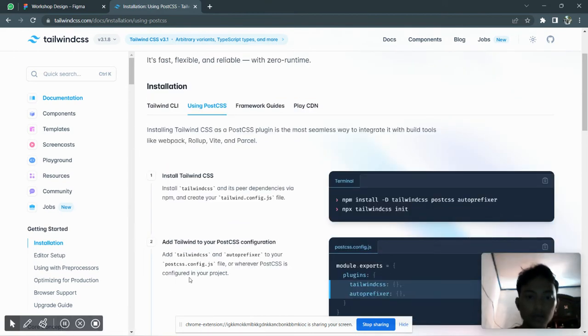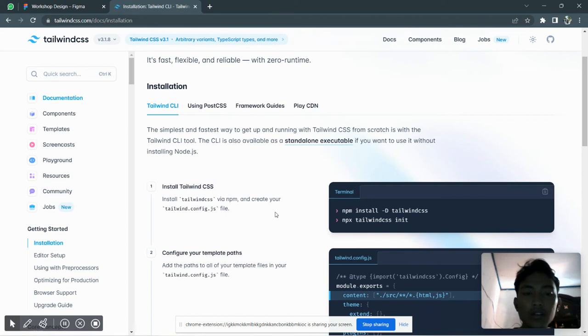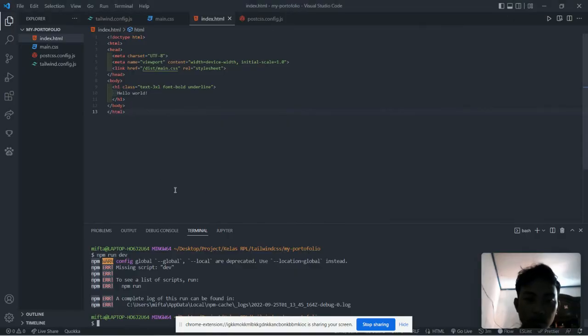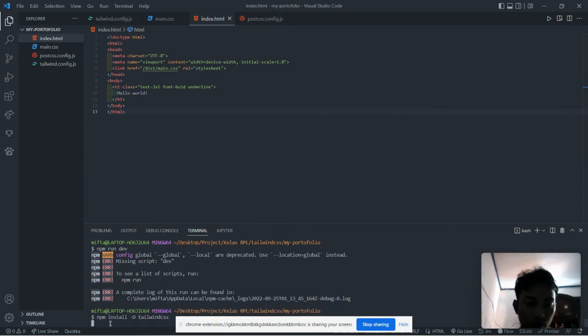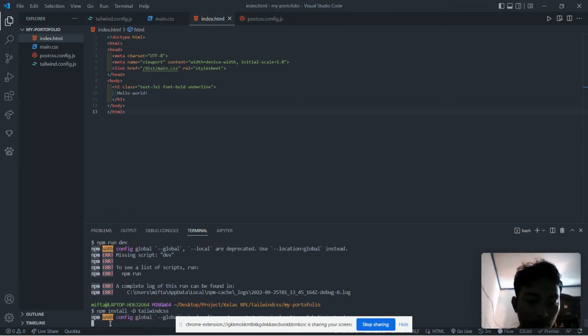Okay, so because the installation of Tailwindcss using PostCSS does not work, we change to installing Tailwindcss with the CLI, and we can continue our project.